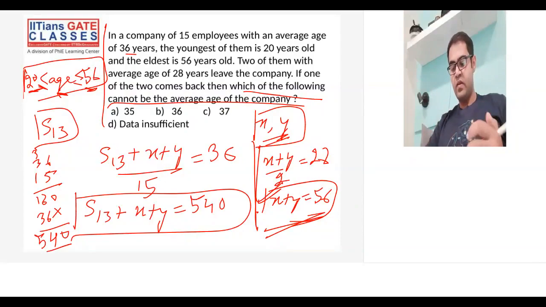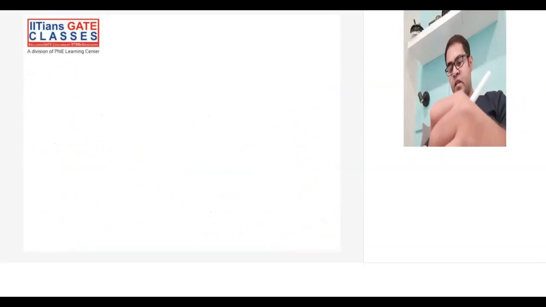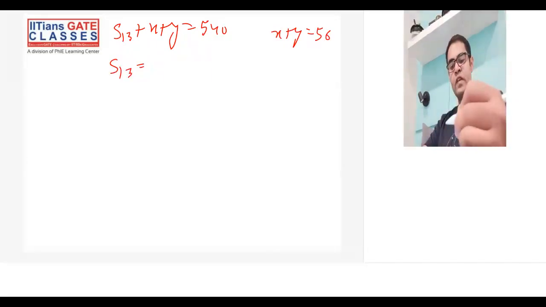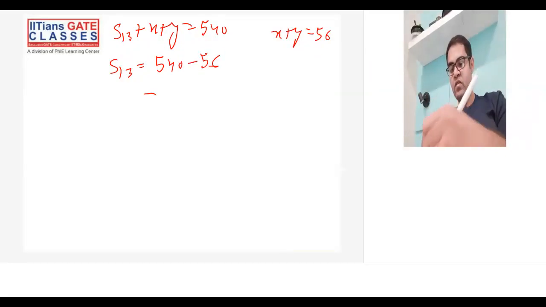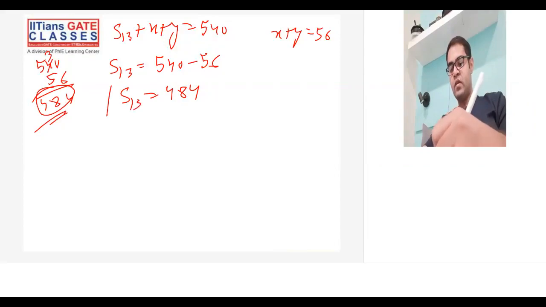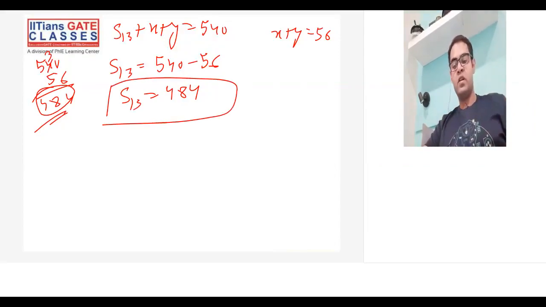Now I'll copy the equations on the next page: S13 plus X plus Y is equal to 540, and X plus Y is equal to 56. So now I can find the value of S13, because I know X plus Y is 56. 540 minus 56 gives 484. So 484 is the sum of all the 13 employees.